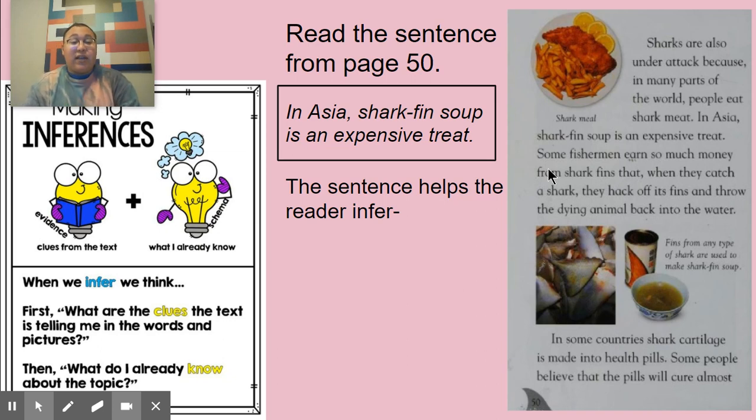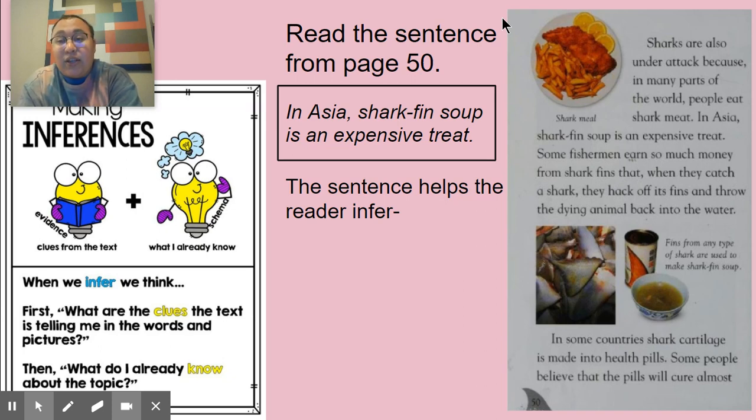Remember, an inference is when you use evidence, the clues from the text, and what you already know, your schema, to make that inference. So we think, what are the clues the text is telling me in the words and the pictures? And then, what do I already know about the topic? So this says, read the sentence from page 50. It says, in Asia, shark fin soup is an expensive treat. The sentence helps the reader infer. So, what does this sentence tell me? That in Asia, shark fin soup is an expensive treat.